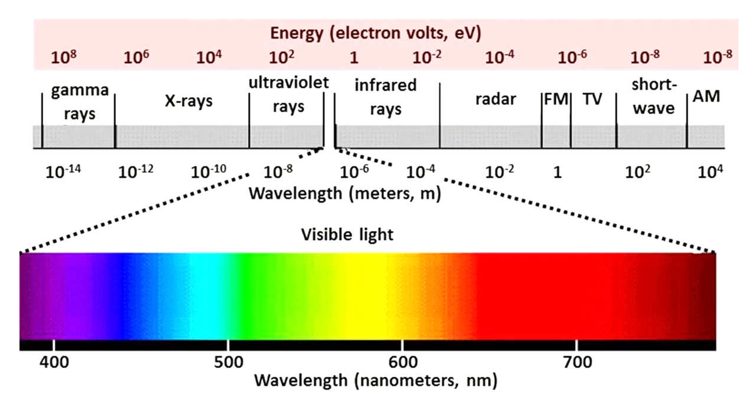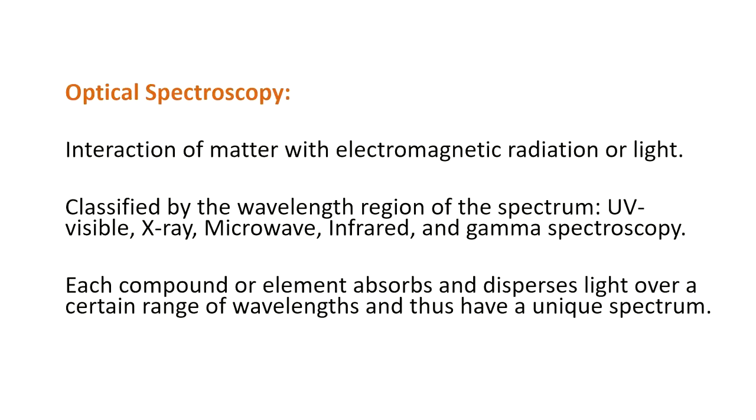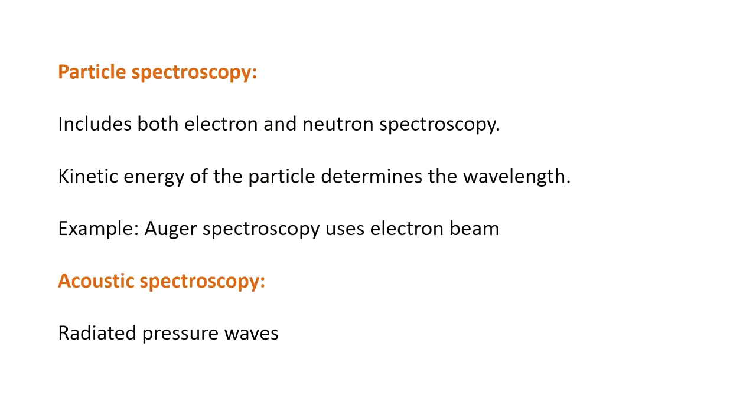Every element or compound has a unique characteristic spectrum. That means it has a particular range of wavelength in which it can either absorb or emit radiation. The next type of spectroscopy, depending on the radiative energy, is particle spectroscopy. In case of particle spectroscopy, you can have both electron or neutron spectroscopy, but electron spectroscopy is more common. In particle spectroscopy, the wavelength range is usually determined by the kinetic energy of this particle.